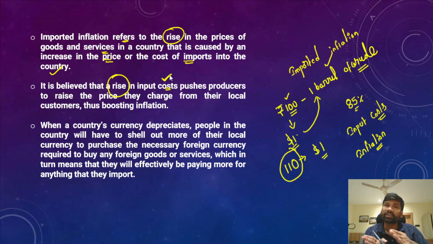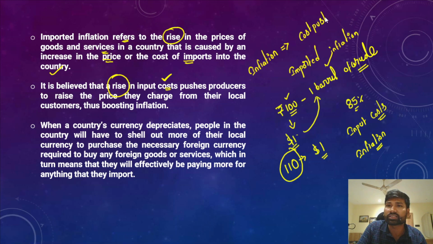So when the end product prices increase, that results in increasing inflation in the economy, and this inflation is known as cost push inflation, not demand pull inflation. It is known as cost push inflation because it pushes producers to raise the prices they charge their local customers, significantly increasing the inflation.